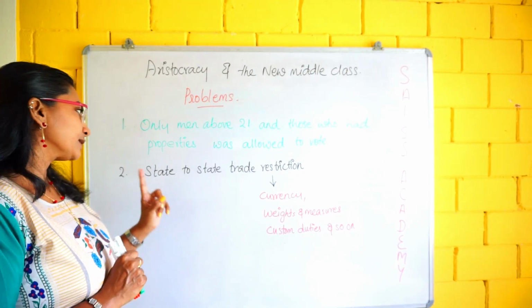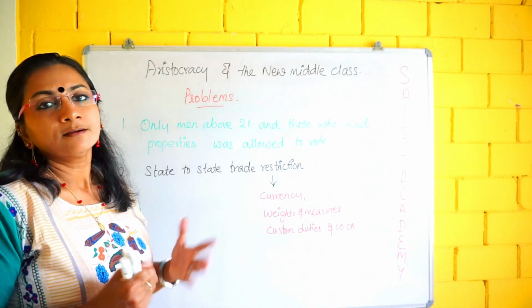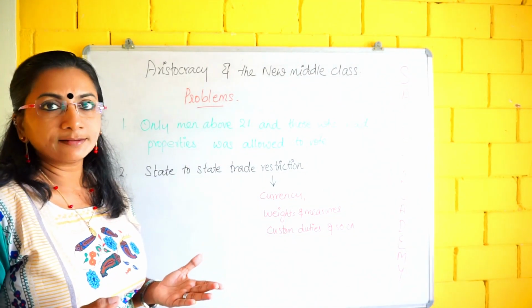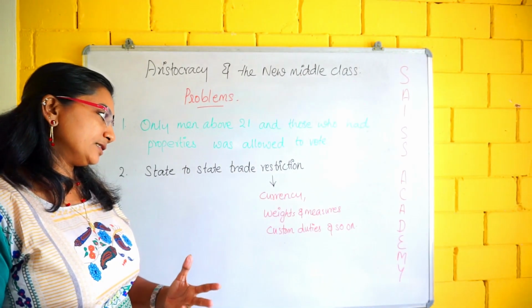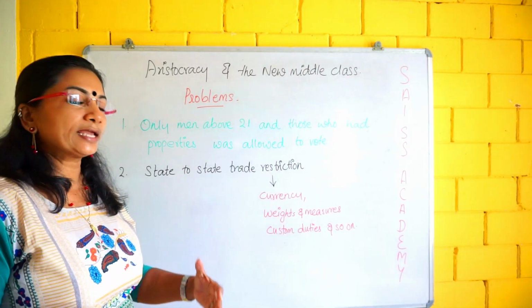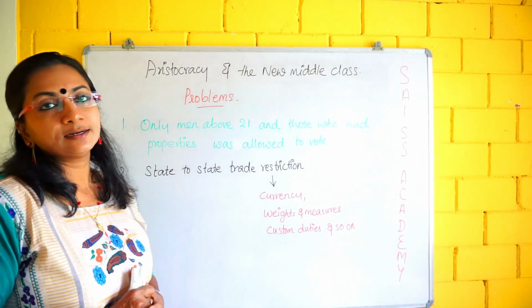Second, state to state trade restriction was there. What is trade restriction? At that time, regarding currency, weights and measures, custom duties and so on, a lot of restrictions were there between state to state trade.